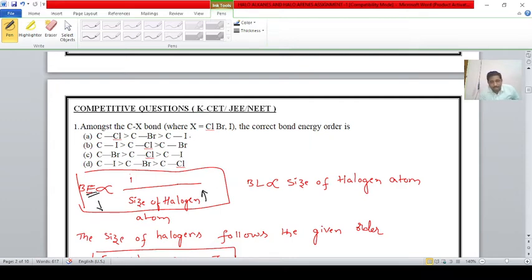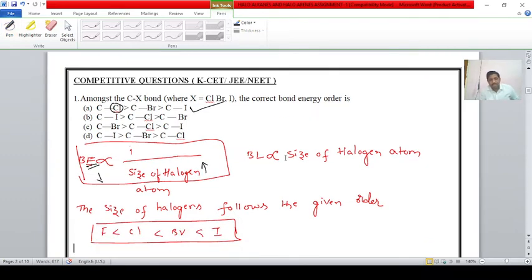Option A is the correct answer. The size of the halogen atom, that is atomic radius, increases in a group from top to bottom. Iodine has the largest size, hence less bond energy.